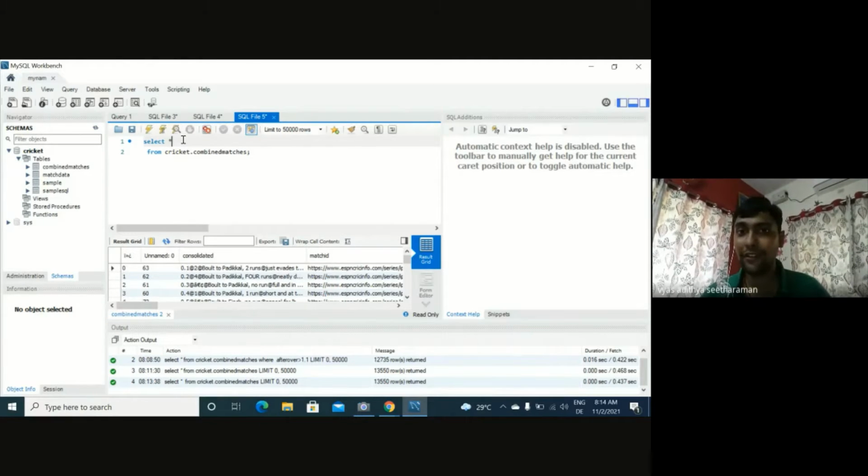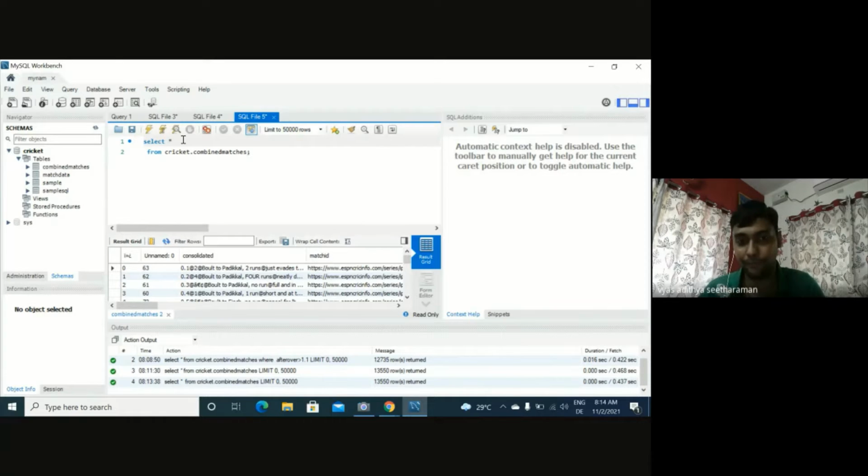Okay, so the first step is, select everything. So in English, how will we say it? We'll say select everything from that table. In SQL, instead of everything, we use a symbol which is the star symbol. So it basically does the same job. It selects everything from that particular table in that particular database. Okay, this is step number one. Great, this is the general select statement. Everyone should know it. This is like the print hello world in your programming, right?